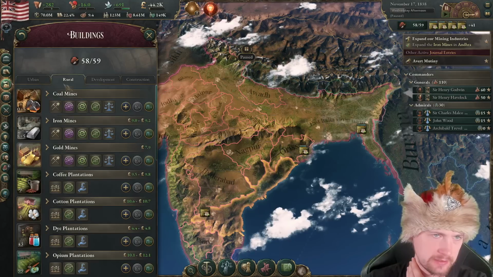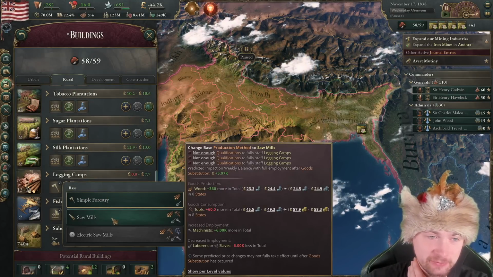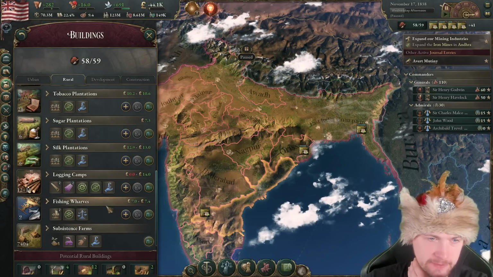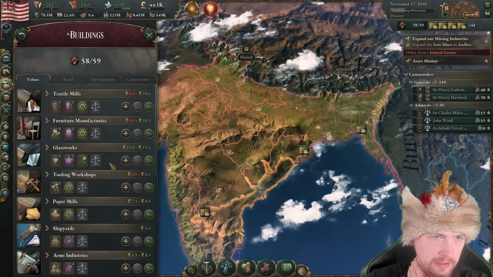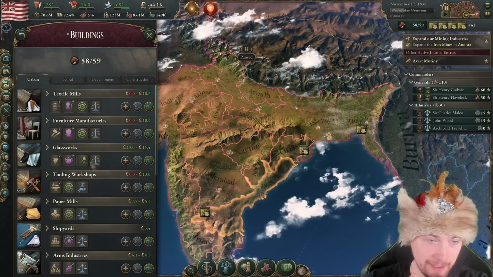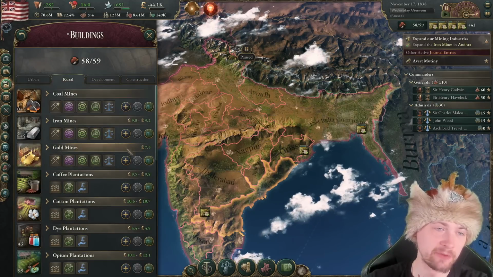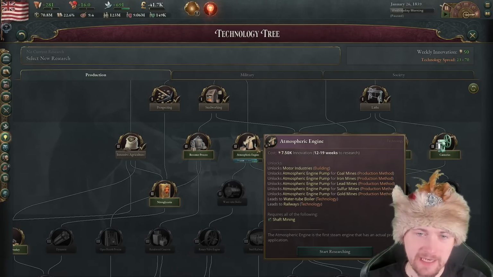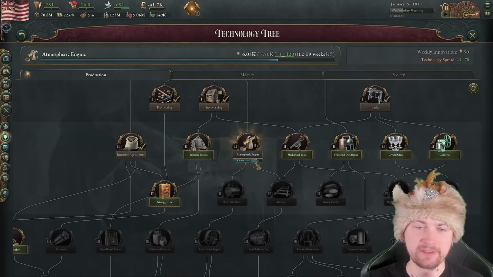If I take a look at rural logging camps, I could actually increase that already. Yes, please. And then I also need more tools. So if you take a look at the tools distribution, okay. Now I will need also more iron. To get more iron, I just need more iron mines. Okay, this is for mines. Atmospheric engine, I for sure will need that, and it's already almost innovated.